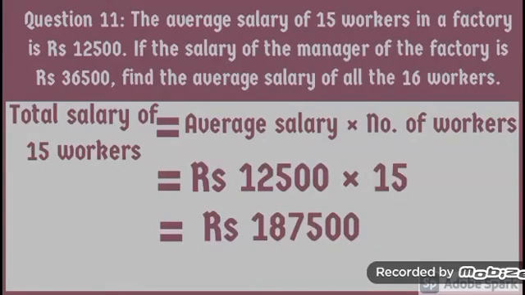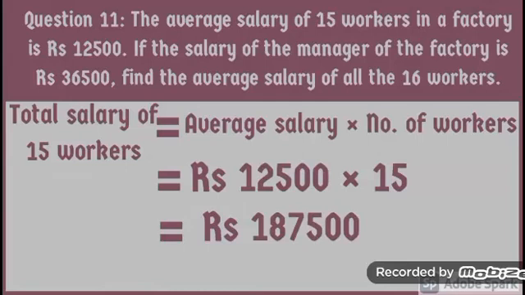Now we solve question number 11. The question 11 is, the average salary of 15 workers in a factory is rupees 12,500. If the salary of the manager of the factory is rupees 36,500, find the average salary of all the 16 workers.